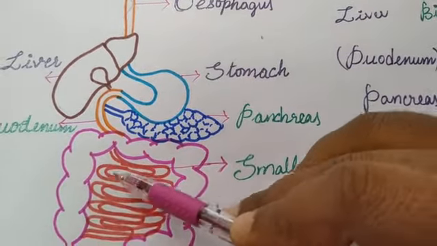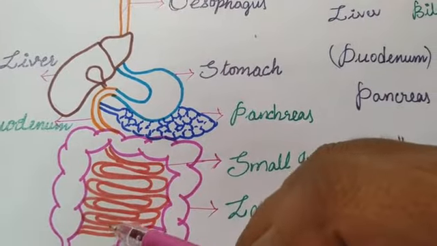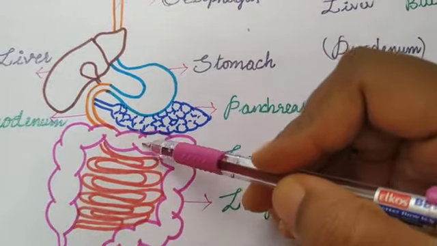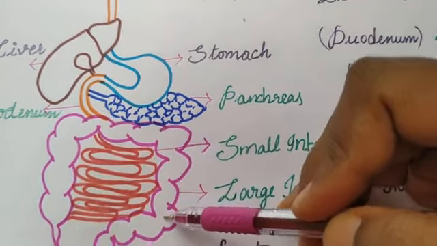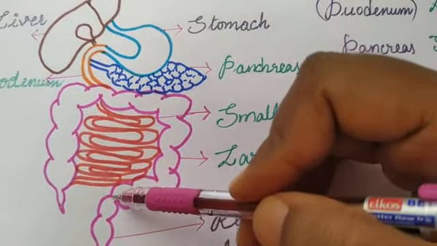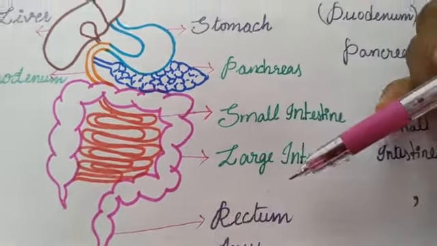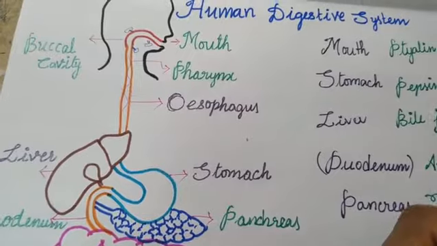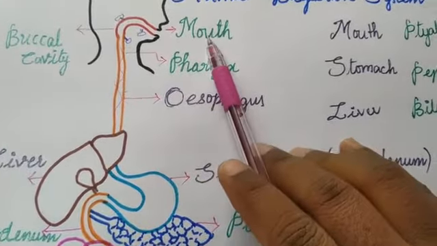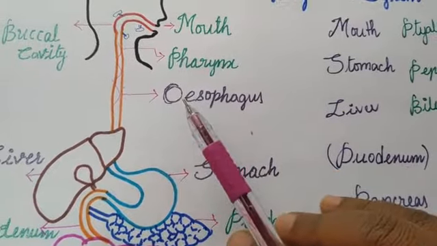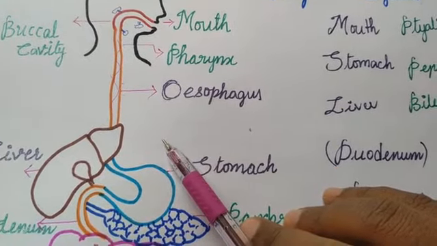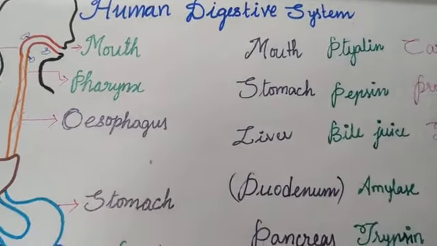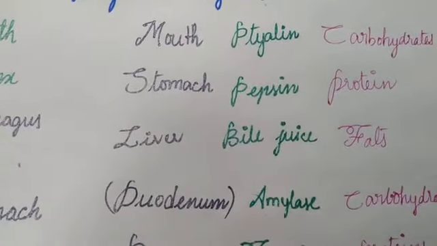In the small intestine, the digested food is absorbed, and what is not digested enters the large intestine. Likewise, here also we can find peristaltic movement, from the large intestine to the rectum, and from the rectum to the anus. Our food travels through these parts. In some of these places we will find enzymes, and these enzymes release digestive juices which help in digesting the food. So, let us observe the digestive enzymes.